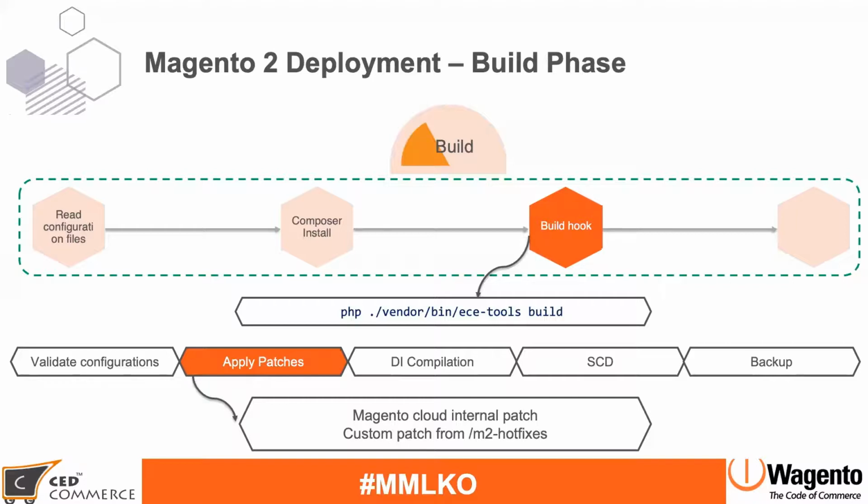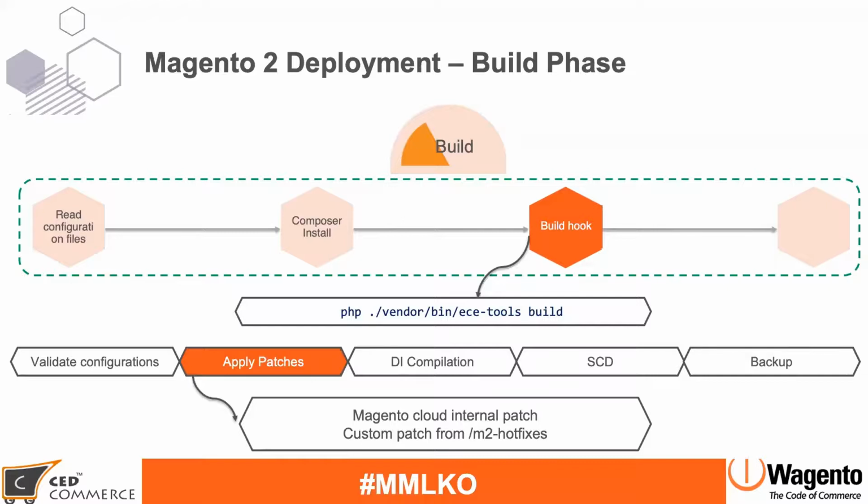What are these internal patches? Magento Cloud releases some internal versions of their own, or if there are some quick fixes specific to the cloud, they release them through their own Magento Cloud versioning system. So to keep our Magento Cloud version up to date, you need to have your EC tools up to date, because EC tools downloads all these internal patches into one specific directory, and over there it will apply all the patches when it runs this build hook.